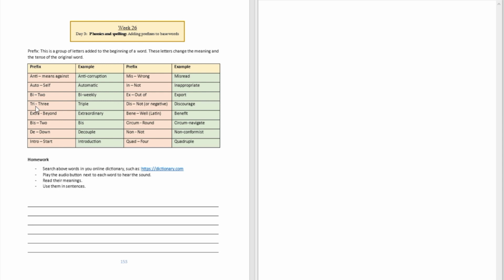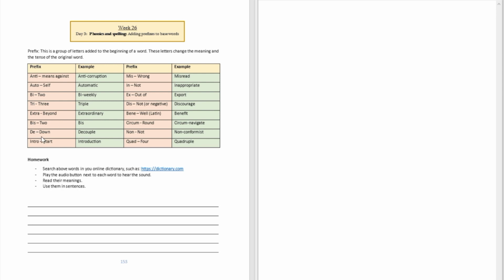When you see the word tri, that means 3. And an example of that is going to be triple. Well, there's a triple constraint in project management: scope, schedule, and cost. Extra. When you see the word extra, well, that means beyond. Extraordinary. It means it's beyond the ordinary. Our God is extraordinary. It's beyond the ordinary.